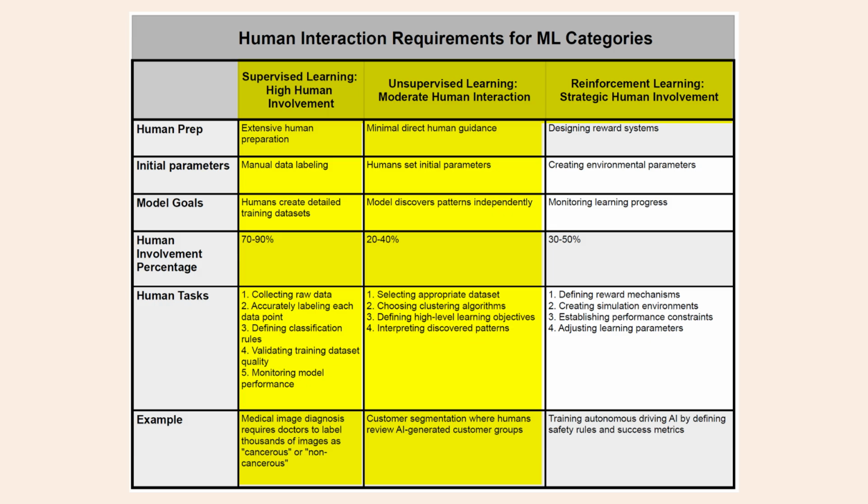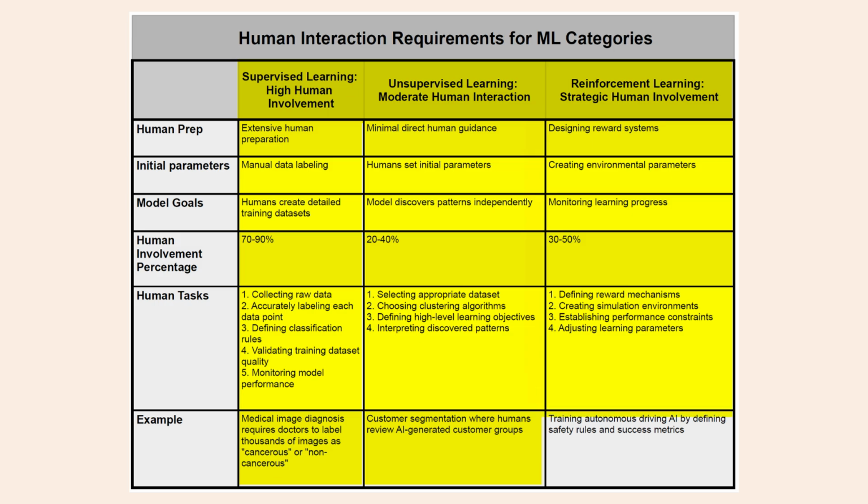The ultimate judge of quality are still humans, as stated in the example of customer groups, probably for sales or marketing purposes. The third takeaway regarding reinforcement learning is very interesting, because it uses more human time than unsupervised learning, and is based on a reward or punishment model. Humans define the reward mechanisms, create simulations, establish performance constraints, and adjust ongoing continual learning parameters. This is a case in which learning never ends.